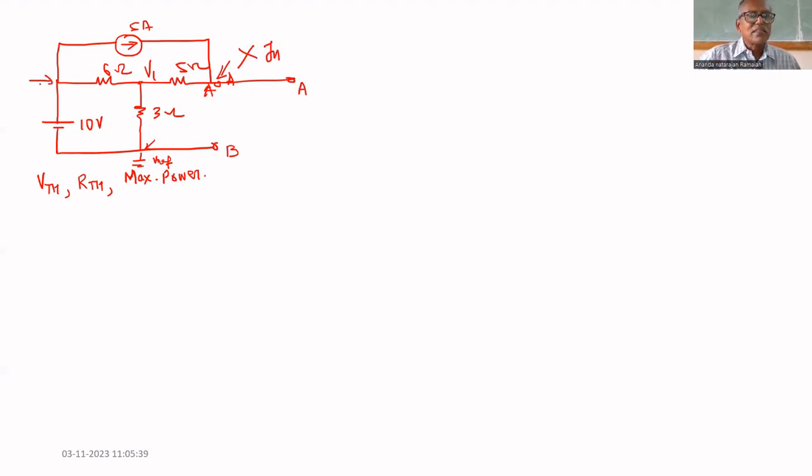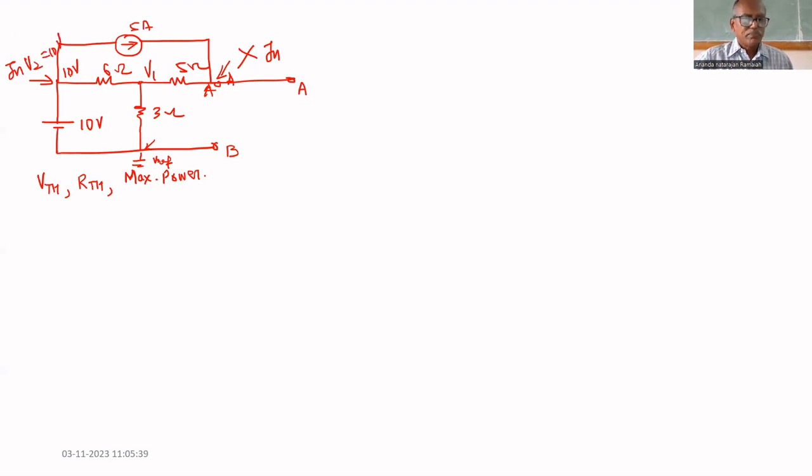This is another junction, because three paths are meeting. But we know the voltage at that point. What is that voltage? 10 volt. That's why there is no need to mark it as a junction. That is V2 equal to 10 volt.